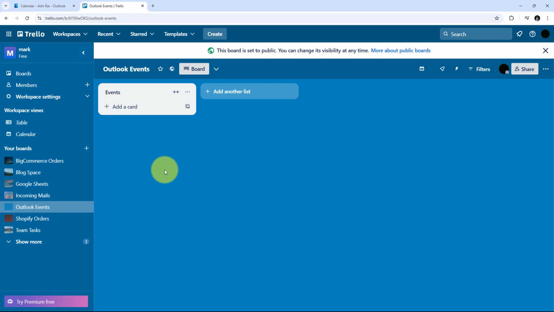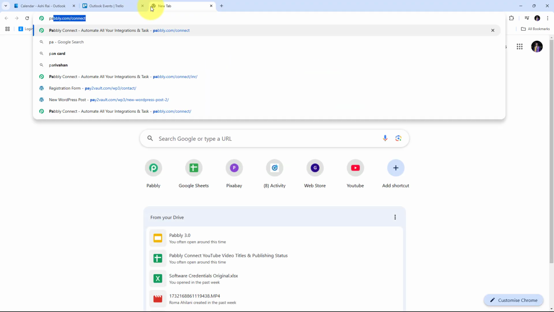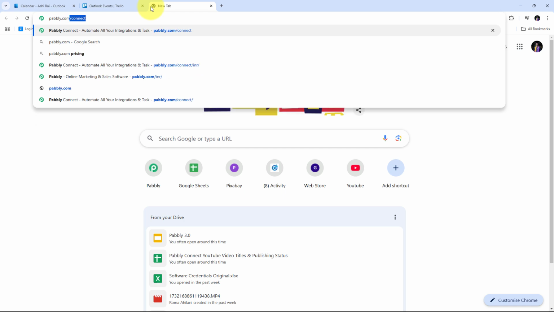So for doing this automatically, I'm going to set up an automation between Microsoft Outlook and Trello with the help of Pabbly Connect. With Pabbly Connect, I'm going to build this connection without any coding or programming skills. For using Pabbly Connect, I just need to open a new tab and search for pabbly.com/connect in my browser.